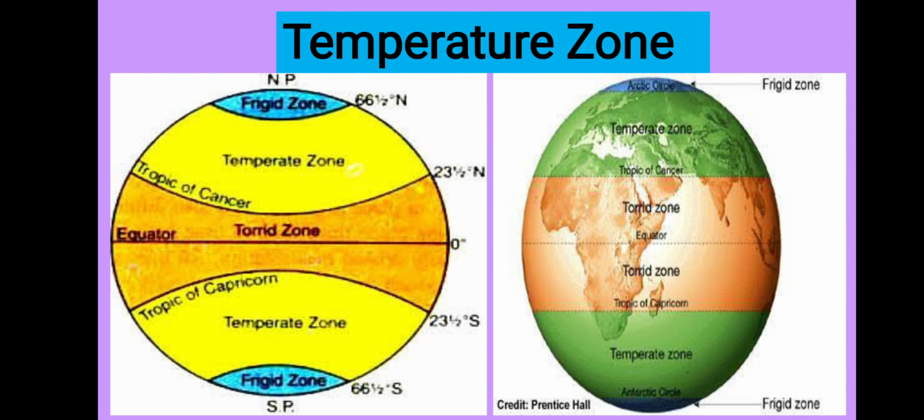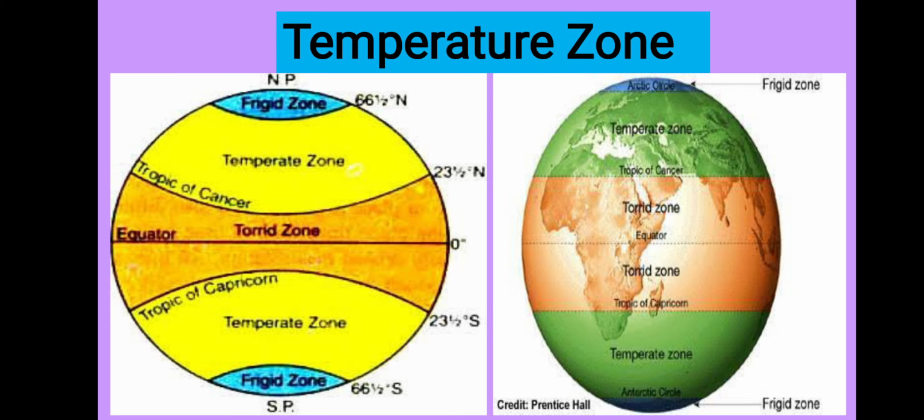Now the next point is temperature zones. The temperature zones and the pressure belts are interrelated with each other. First, we will take some information about these temperature zones. Earth is divided into two hemispheres due to the equator.